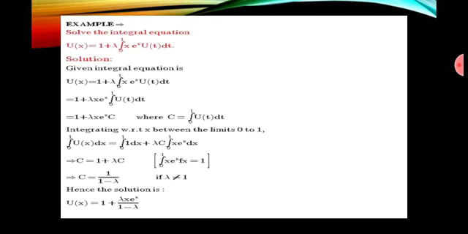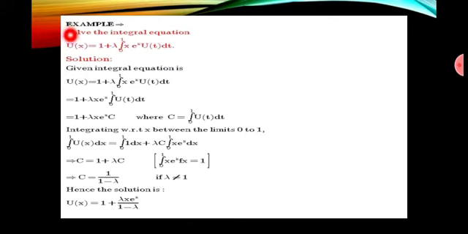Now let us discuss one example to make our concept clearer. Take u(x) equal to 1 plus lambda times the integral from 0 to 1 of x e^t u(t) dt.